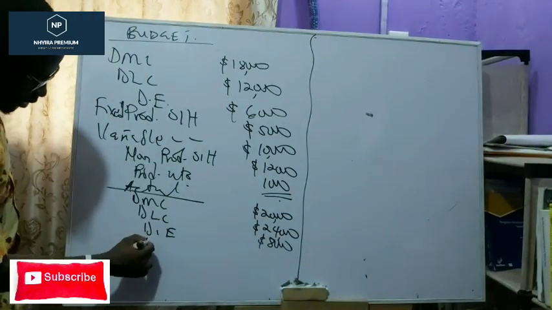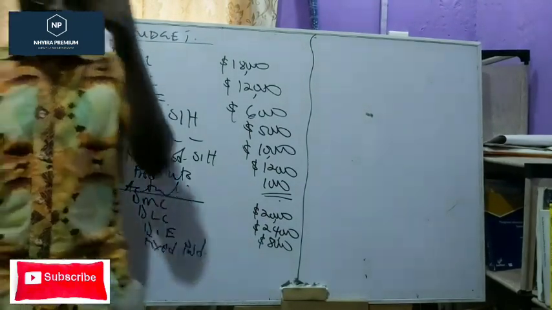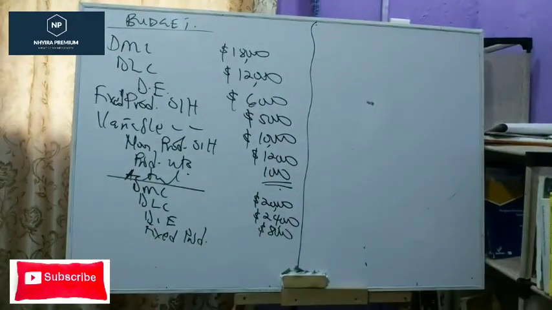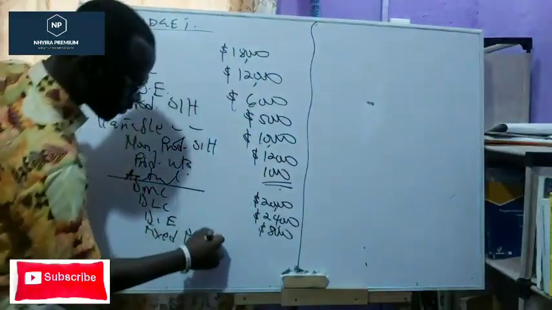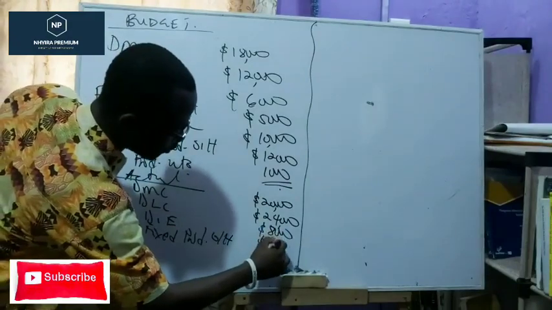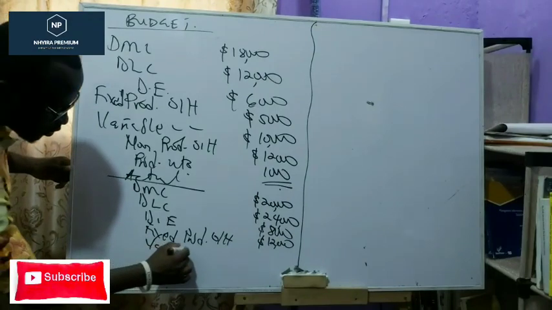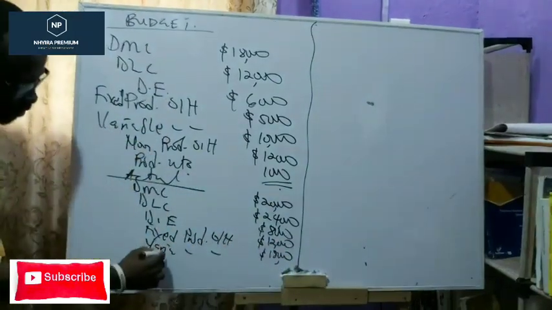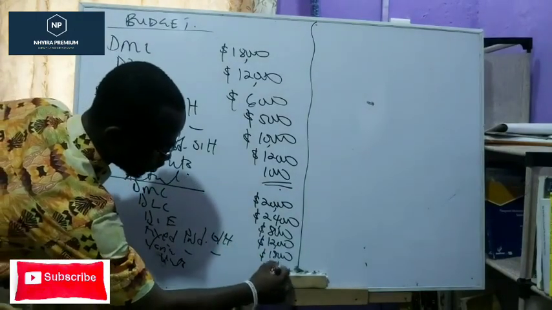Let's say fixed production overheads, let's say that was 12,000. Then variable production overheads, let's say that's 18,000. But let's say the units produced here, let's say that's 1,200.